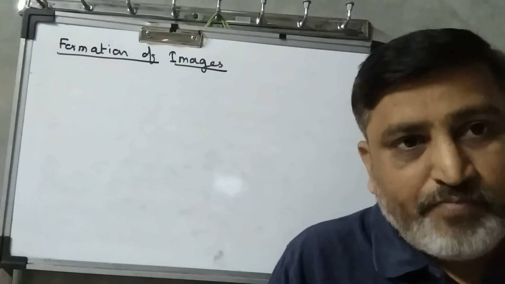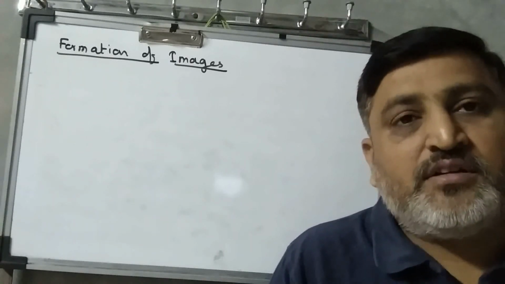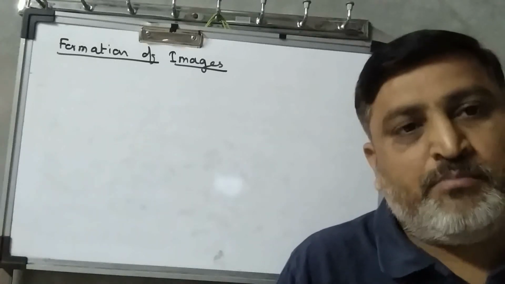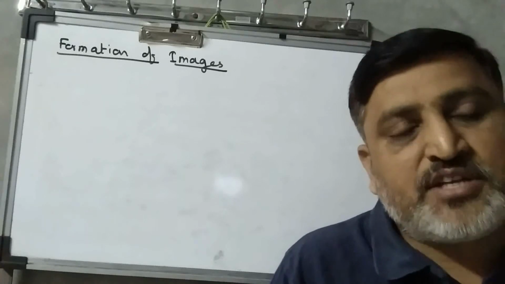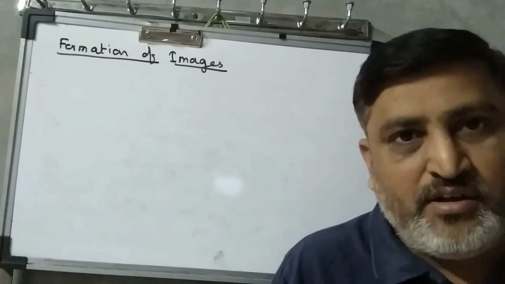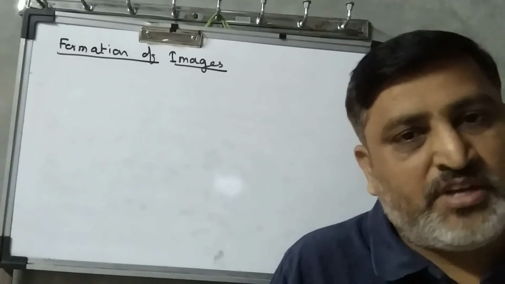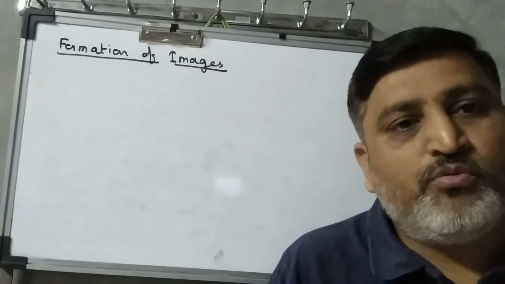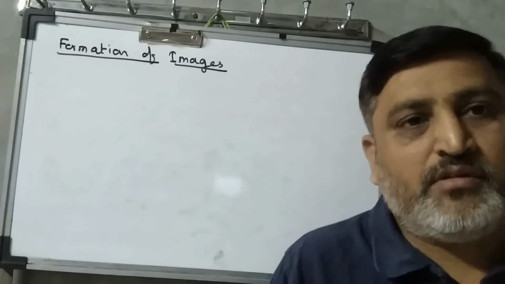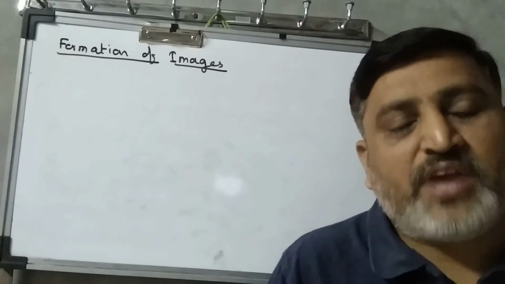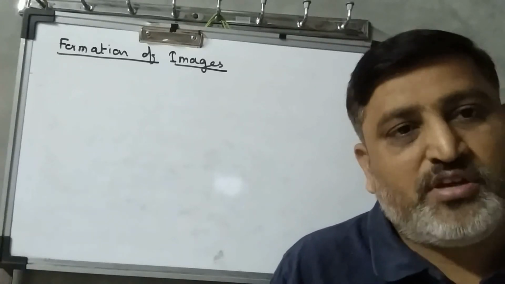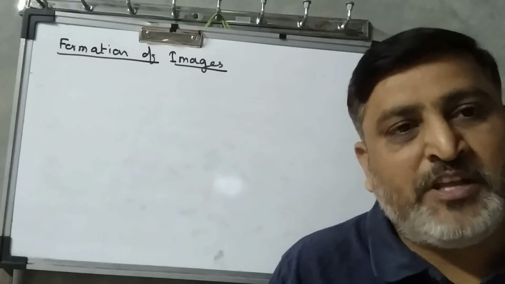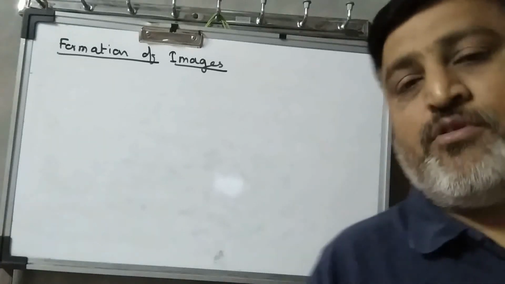And if the reflected rays meet after back producing and seem to meet at a single point, then such an image is known as a virtual image, right? Here we are going to study the formation of the image of a point object, and how we can get an image of that point object. For an extended object, how can we get an image inside the mirror when the object is placed in front of the mirror? So these cases we are going to study.